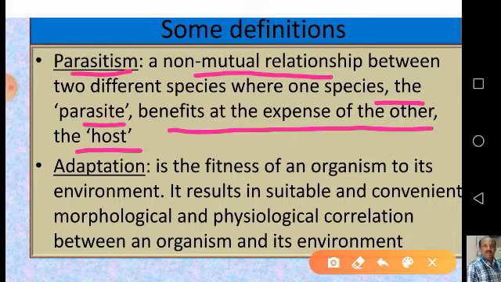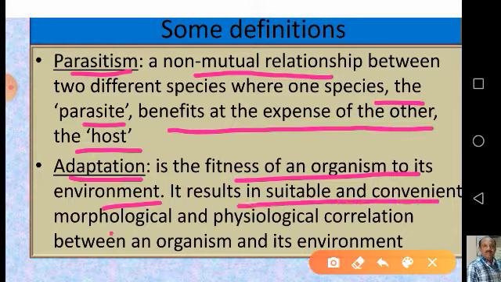Next, what is adaptation? Adaptation, please mind the spelling, A-D-A, not O. ADAPTATION. It is the fitness of an organism to its environment, or it is an adjustment of an organism to its environment. And after adapting to its environment, what is the result? It results in suitable and convenient morphological and physiological correlation between an organism and its environment.